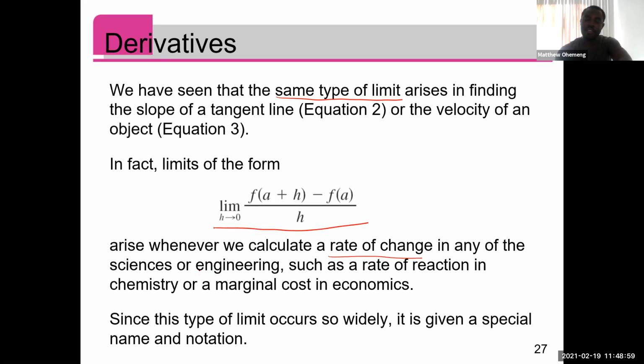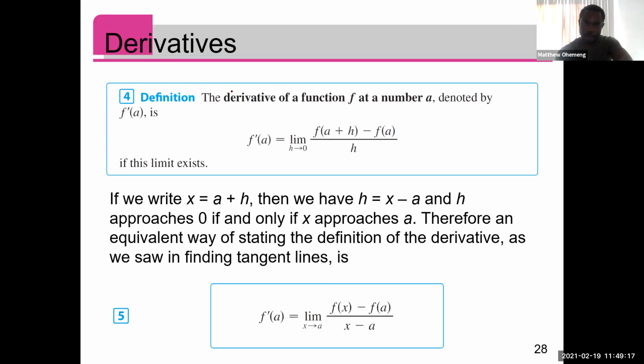So for any field that you're working in, if you're looking for a rate of change, then the name of the function will change, but this limit always comes up, right? So it has a special name, right? Because it's widespread, it has a special name and notation. So let's look at this special name. We already saw the special name. The special name is called the derivative, right?